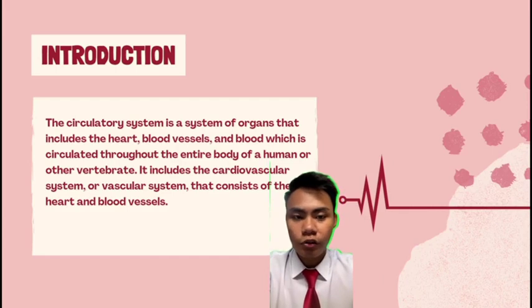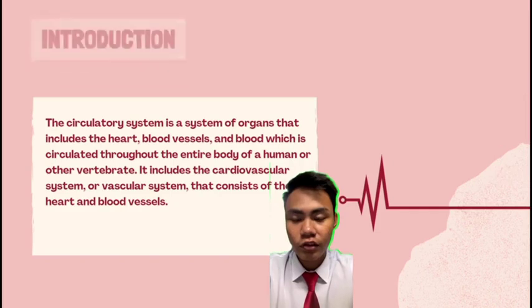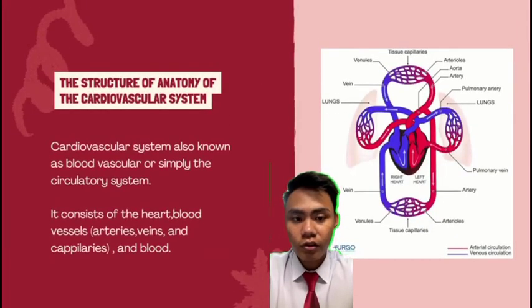Alright, I will continue to explain about the structure of anatomy of the cardiovascular system. The cardiovascular system, also known as the blood vascular or simply the circulatory system, consists of the heart, blood vessels, arteries, veins, capillaries, and blood.